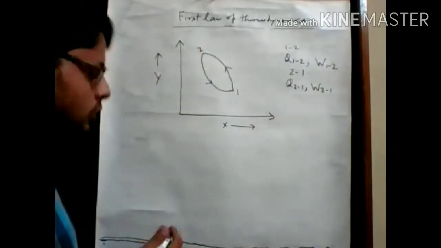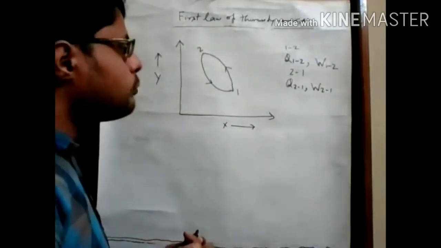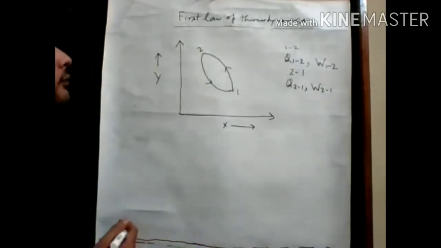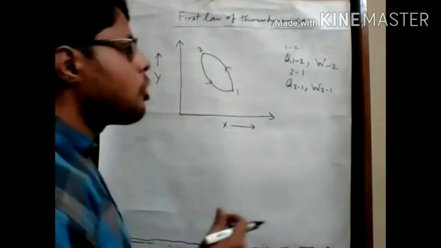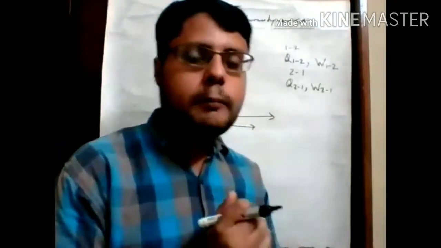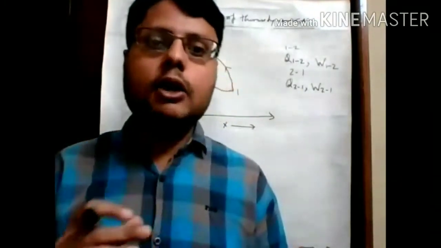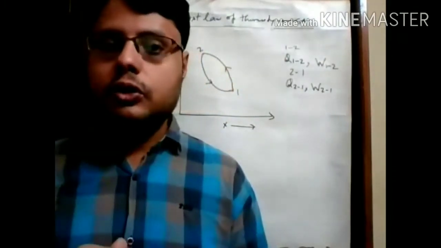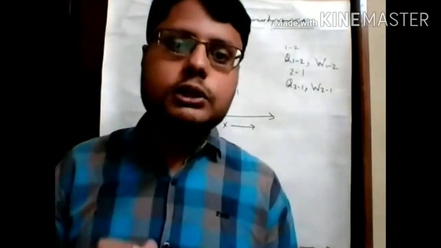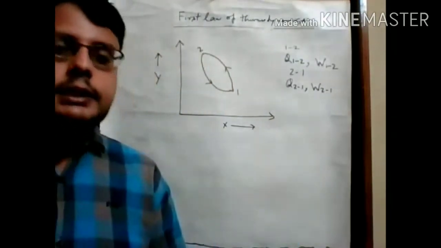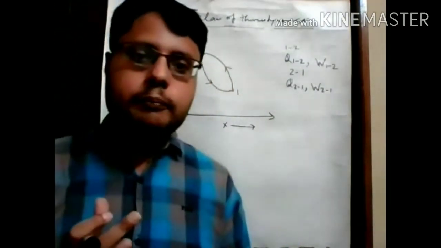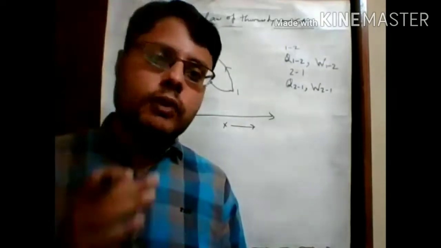According to the first law of thermodynamics, if we combine all the heat transfer and all types of work for this particular cycle, what is the statement? Energy can neither be created nor be destroyed; it is converted from one form to another.